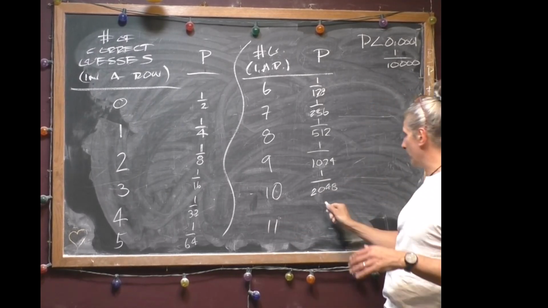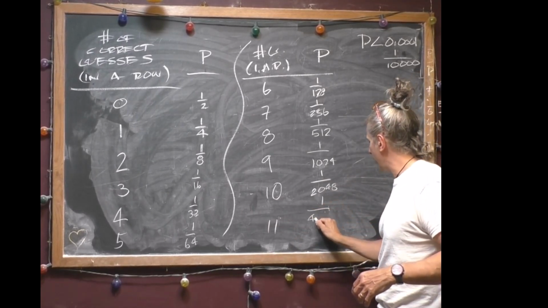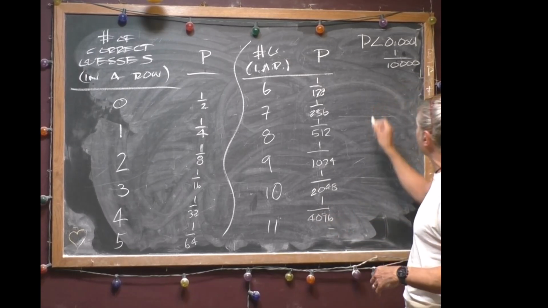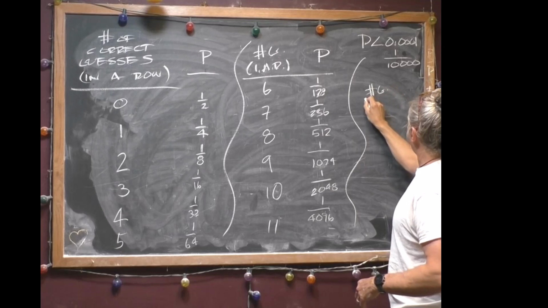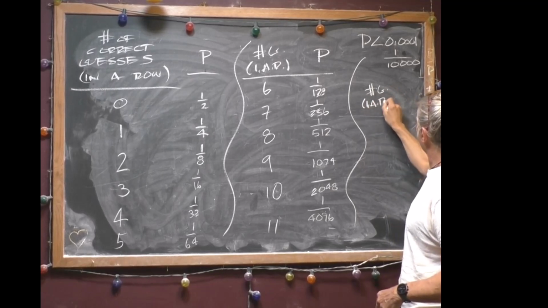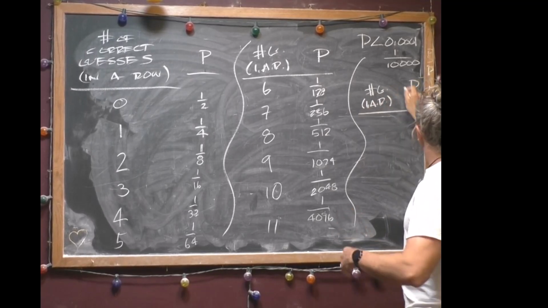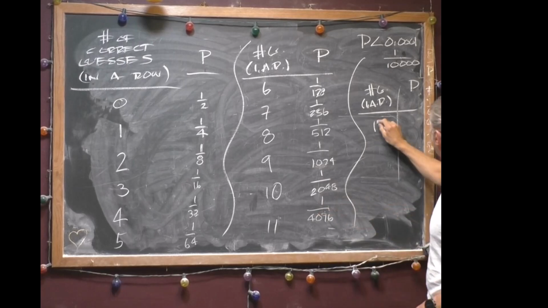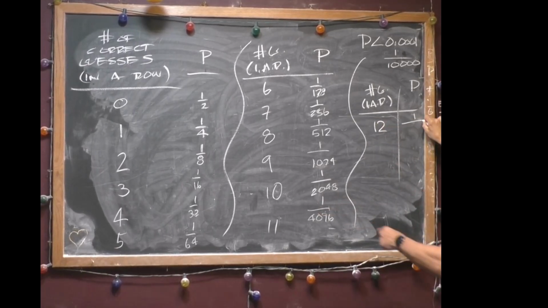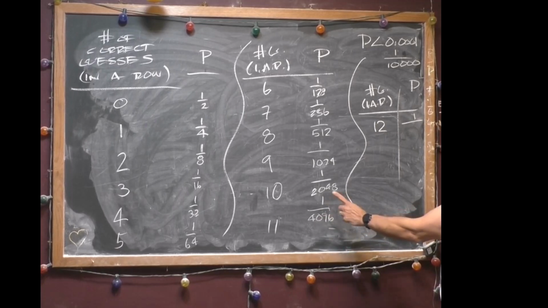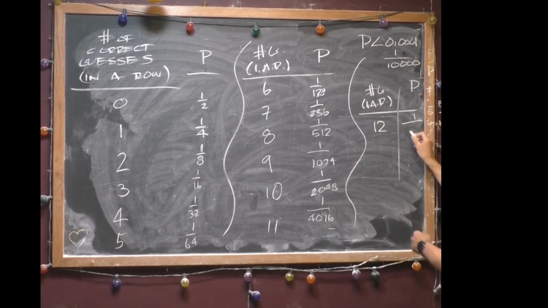Whew. 11, out of space again, because this isn't going to get there. It's going to get close to it. 1 in 4096. Goodness gracious, I need another column. Number of guesses in a row. What's the chance? All right, so let's do it. 12. Okay, 12 is really close. It's 1 out of 8,192. Did I do that right?